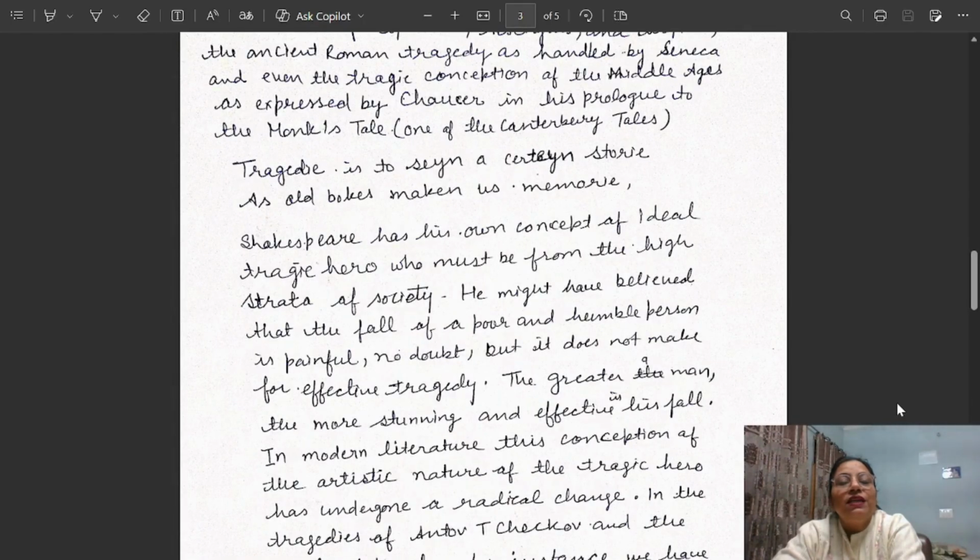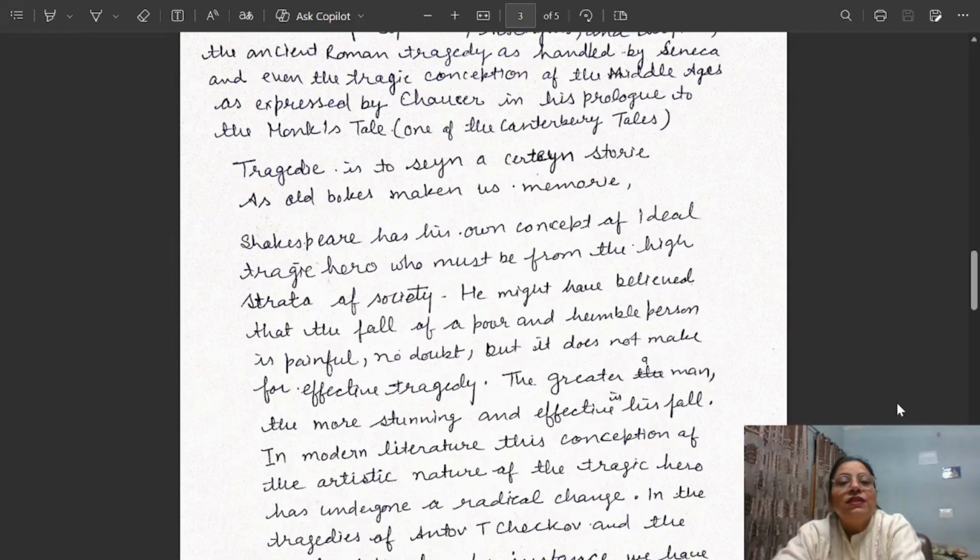So, we have seen the quotation from the Monk's Tale from Chaucer's Canterbury Tales. Chaucer has written one of the most important works in the Canterbury Tales, and from it there is one important tale, the Monk's Tale. In the Monk's Tale, we find these very important lines which give the definition of tragedy.